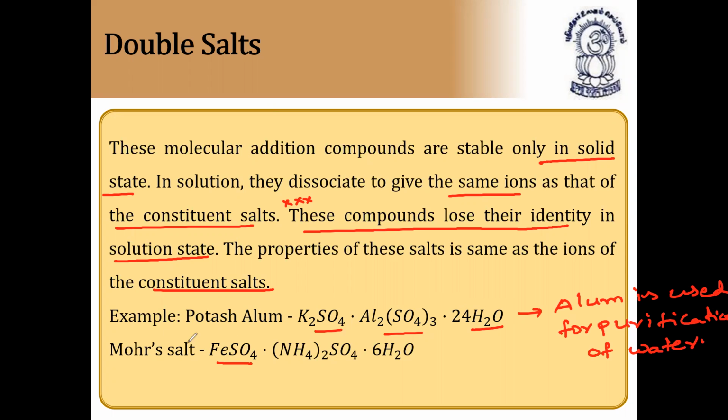Next, Mohr's salt. It is also a very important salt. It is used for the estimation of compounds. Ferrous sulfate, ammonium sulfate, dot 6 H2O. This is called Mohr's salt. Even the formulas are important. So in these, what happens?